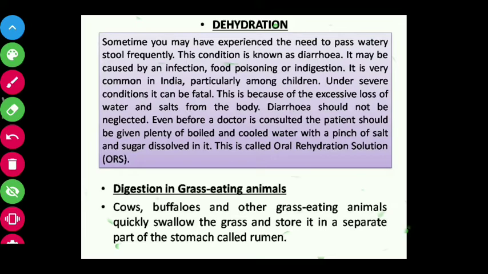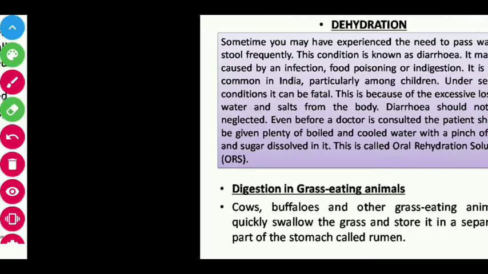These grass eating animals are also known as ruminants. Why are they called ruminants? Cows, buffaloes and other grass eating animals quickly swallow their grass and store it in a separate part of the stomach called the rumen. They have one separate part called the rumen, which is part of the stomach, and there they store whatever they have eaten, as they swallow the grass quickly.